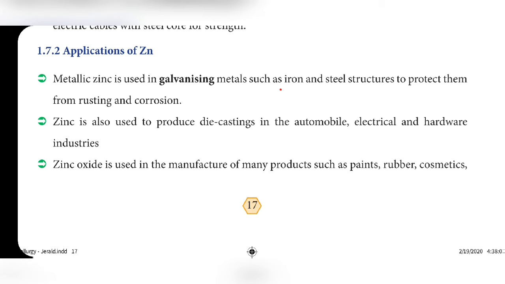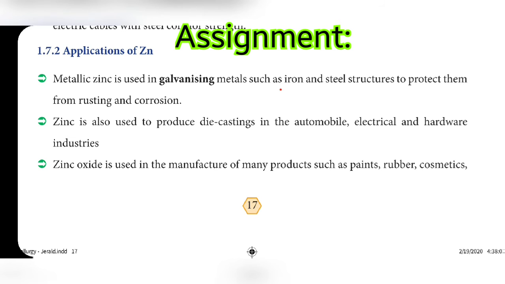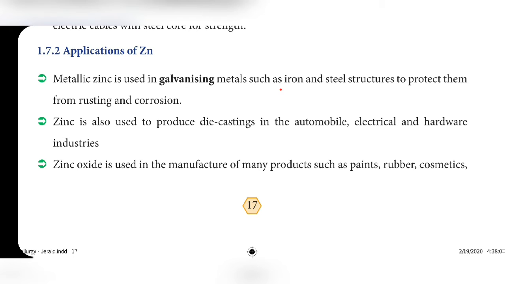Next, applications of zinc. Metallic zinc is used in galvanizing metals. What do you mean by galvanizing? Zinc is applied to iron and steel structures to protect them from rusting and corrosion. Usually we protect iron by using paint, but coating that iron with zinc is another method for protecting it. That process is called galvanizing.